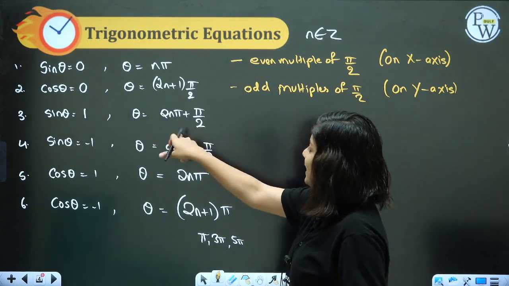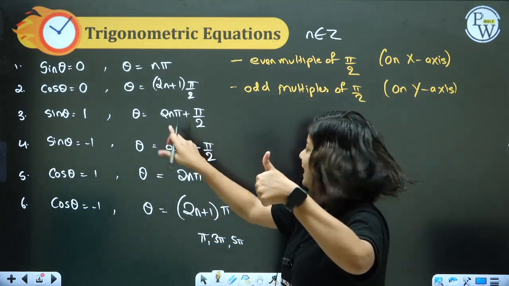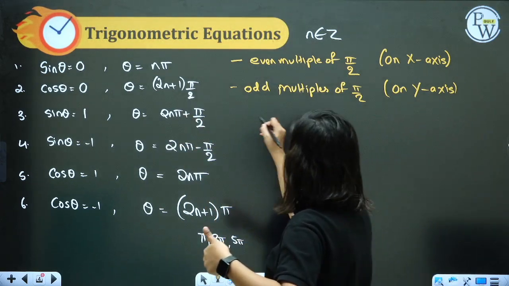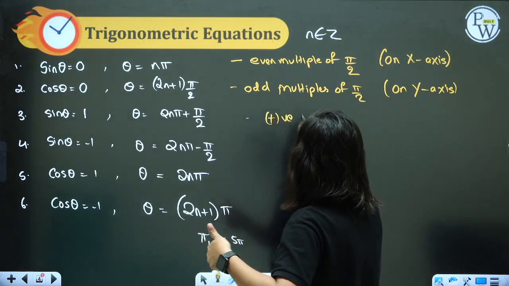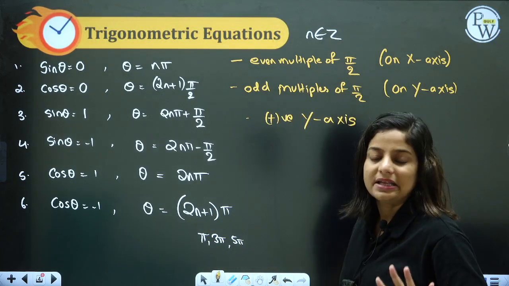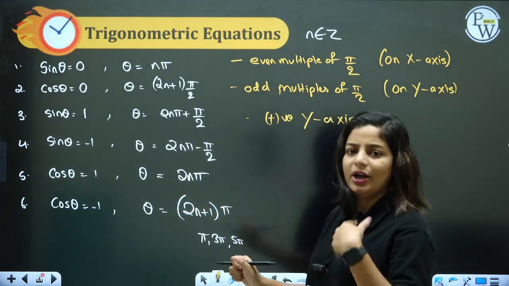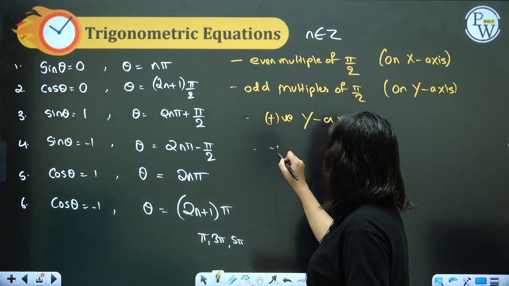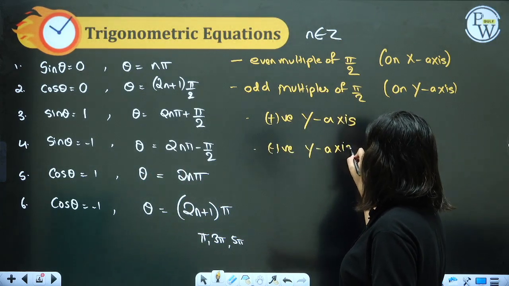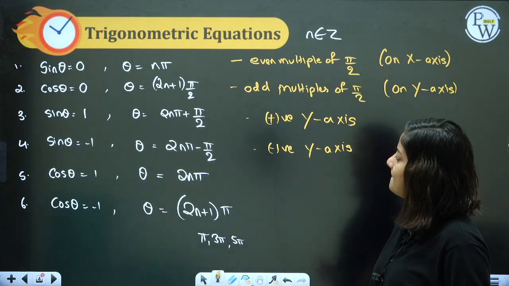Sine theta equal to 1. Sine 1 is at 90 degrees, so theta is (4n plus 1) pi by 2. This is your positive y-axis. Simply, on the positive y-axis, sine will always be plus 1, and sine is -1 on the negative y-axis. Understanding?